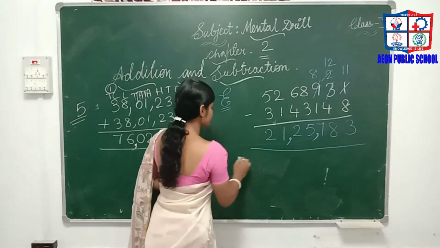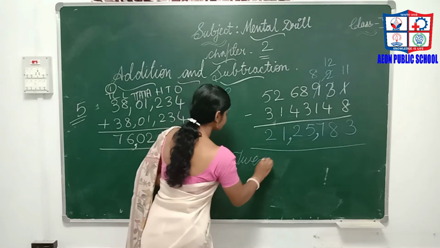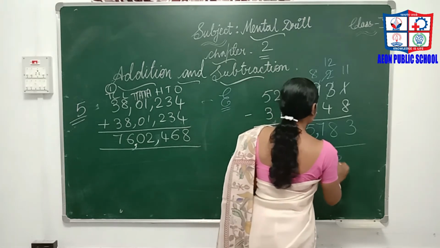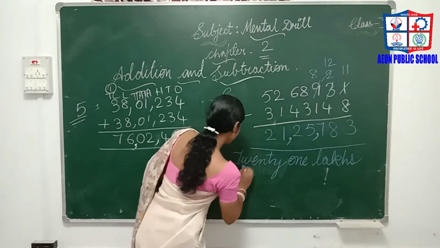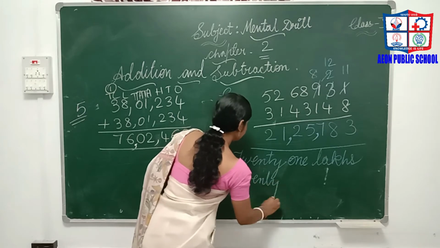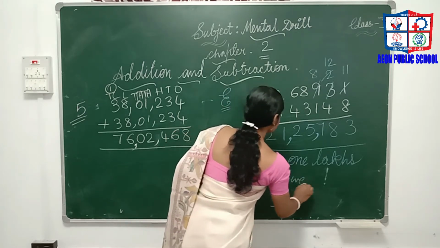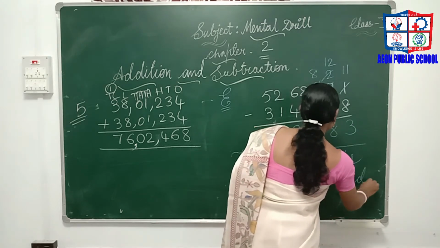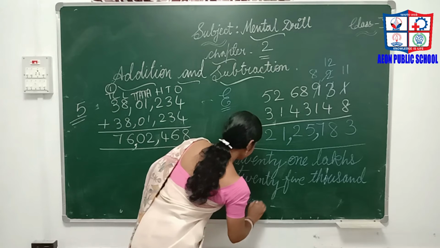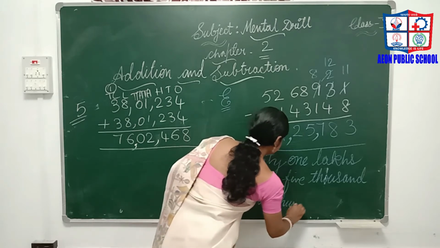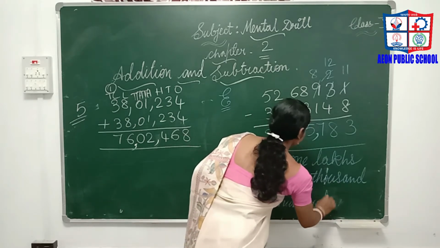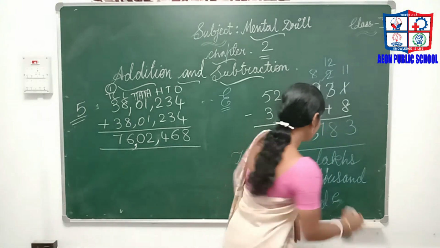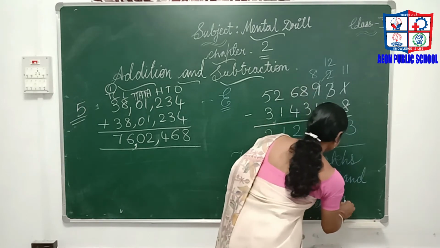How will you write? The answer is 21 lakhs 25,000 700 783.